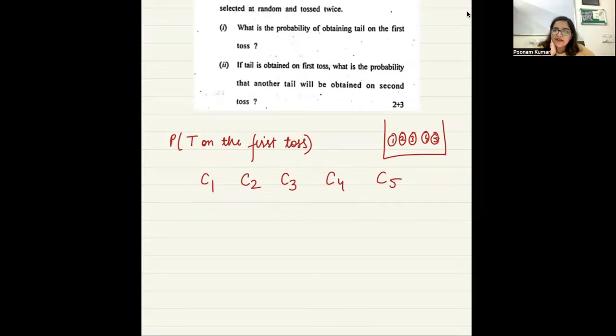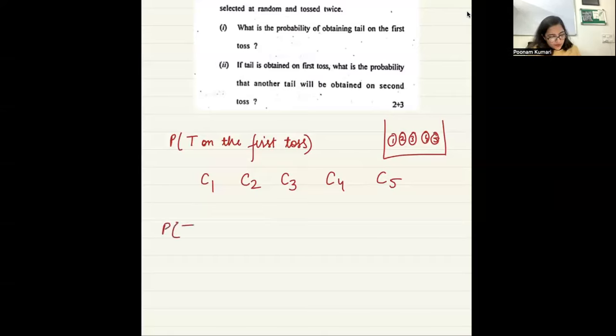Is there scope of picking a 6th coin? No, ma'am. So all these events are mutually exclusive and exhaustive, right? Yes or no?